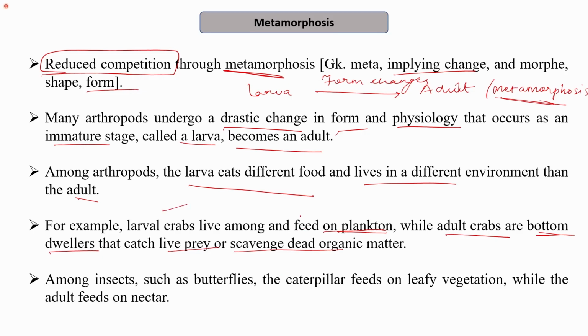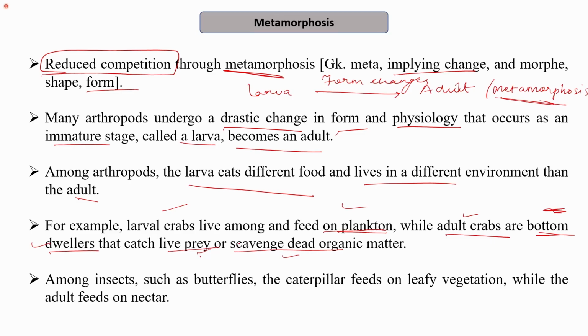The larval crabs are the surface dwellers and they feed on the plankton, while the adult crabs are the bottom dwellers. They dwell at the bottom of the ocean and they catch live prey or scavenge the dead organic matter.